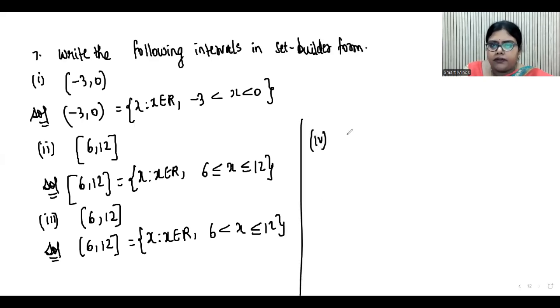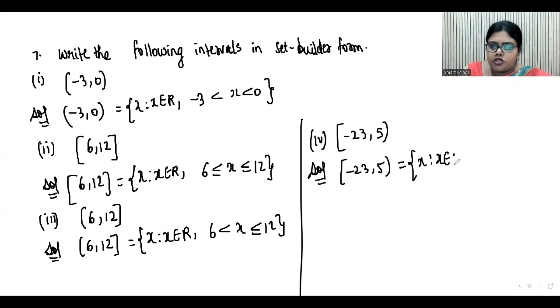Now the fourth bit. Square bracket minus 23, simple bracket at 5. So here closed at minus 23 and open at 5. That means x such that x belongs to R where minus 23 is less than or equal to x less than 5.